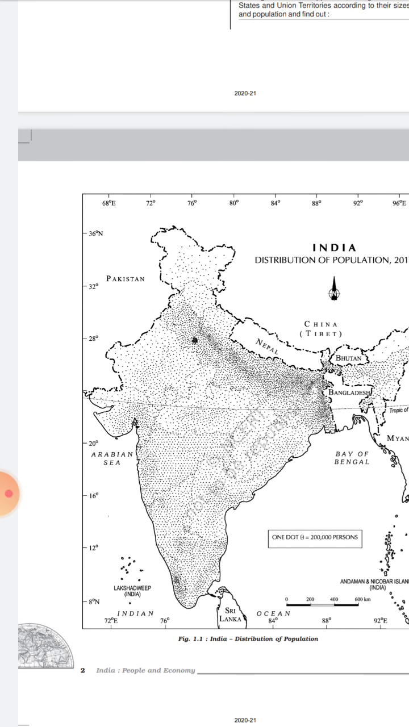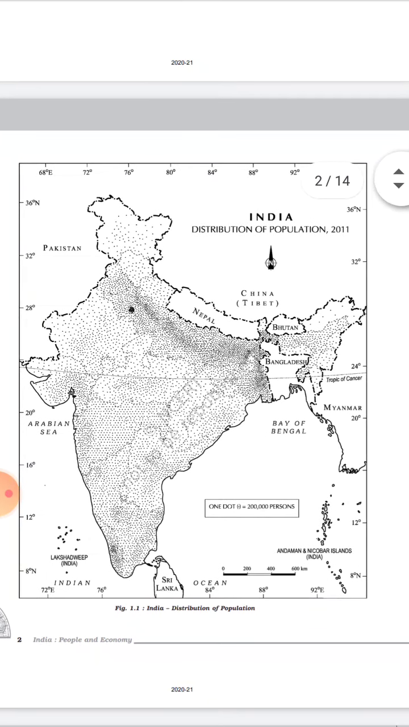First look at this map. This map tells us the distribution of population in 2011. One dot represents 2 lakh persons. Look closely at the area of the Gangetic Plain, and especially the NCR, the National Capital Region, that is Delhi and its nearby areas, Gurgaon, Faridabad, Ghaziabad and all.